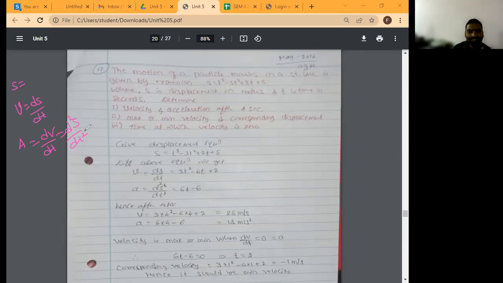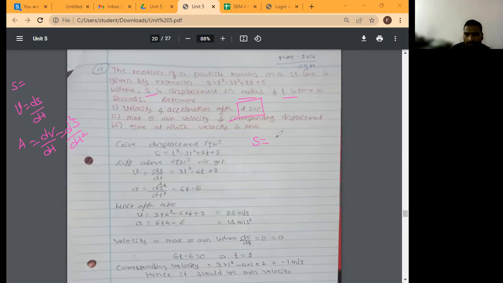Yes, sir. Okay. See, s is equal to t cube minus 3t square plus 2t plus 5 is given. s is displacement in meters, t is time in seconds. Determine velocity and acceleration after 4 seconds. Now, s is given.